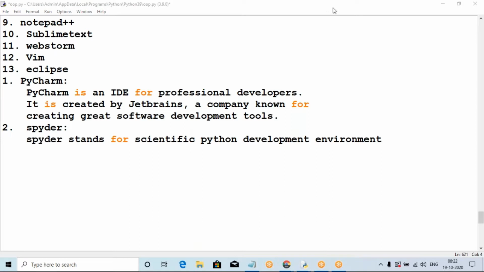S for scientific, PY for Python, D E for development, and R for environment. This is for scientific Python.